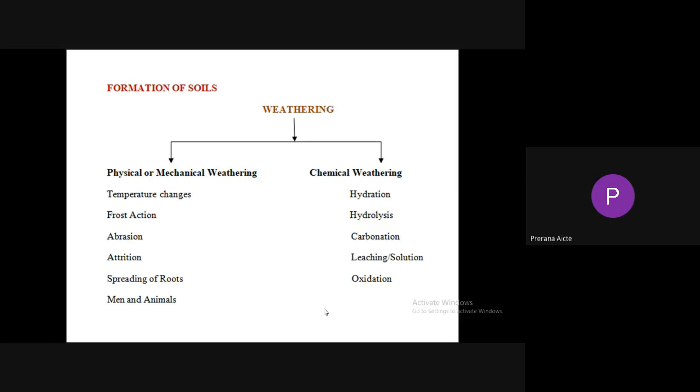So here one GATE question is, which process is involved in chemical weathering? It is an objective question. Three options are from physical weathering and one is from chemical weathering, so you need to identify. Physical weathering involves temperature changes, frost action, abrasion, attrition, spreading of roots, men and animals. Chemical weathering involves hydration, hydrolysis, carbonation, leaching or solution, and oxidation.